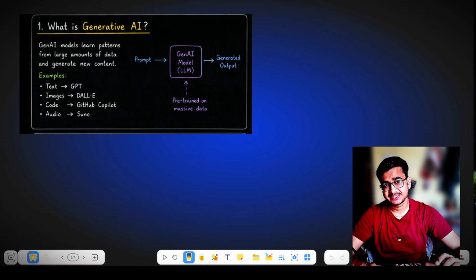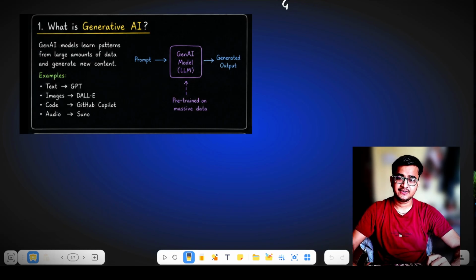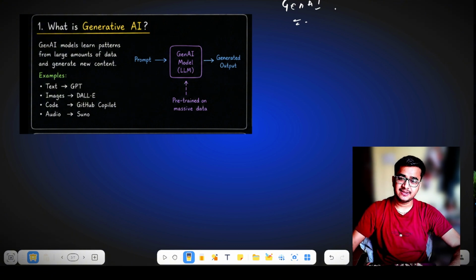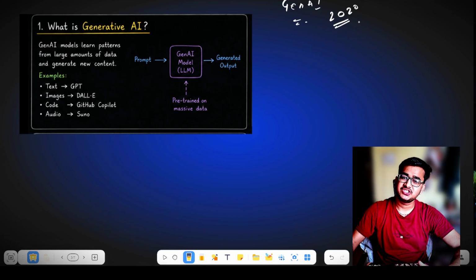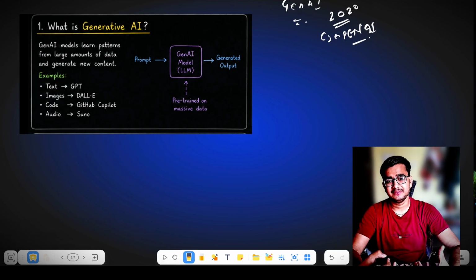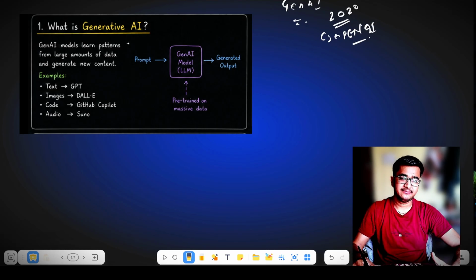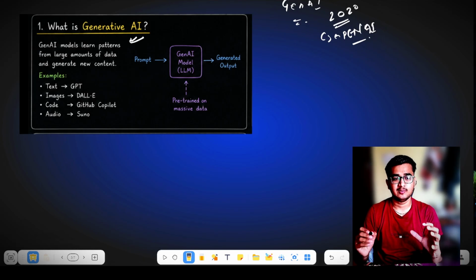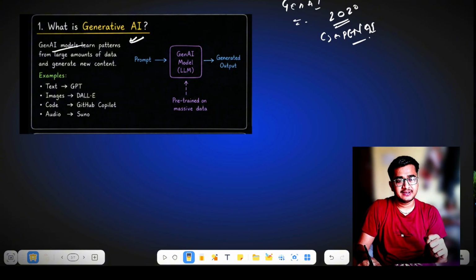And the first thing we wanted to discuss is generative AI. What is Gen AI? We call it generative AI, we call it Gen AI. So what is Gen AI really? Generative AI came into the picture in 2020 when OpenAI announced ChatGPT. Then this term generative AI came into the picture. Let's understand it with the help of a definition that we have here. Generative AI models learn patterns from a large amount of data and generate new content.